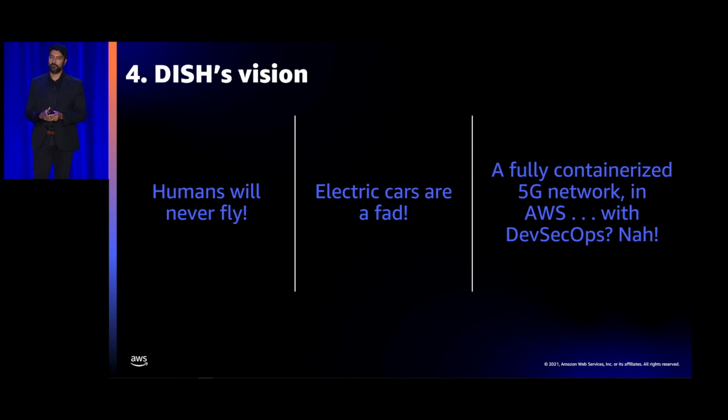But the reaction we got when we first made the announcement was that's not real. That's not going to happen, just like the previous examples, right? Everybody knows, Tesla came, the first car, the Roadster, it's a fad car, never real. And I don't need to tell you what's happening in those spaces. So what I'm going to say is we believed it was possible to build a completely cloud-native 5G network. Several months into the journey, it's a conviction. We know it can be built. In fact, we are live testing the network in multiple places, including here in Vegas. So it is definitely possible, and we are continuing to execute on it.